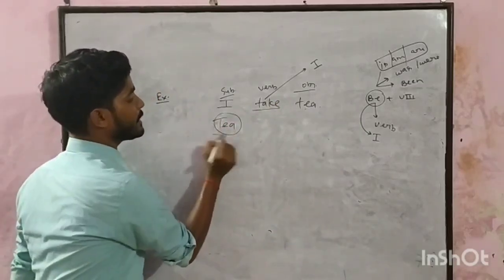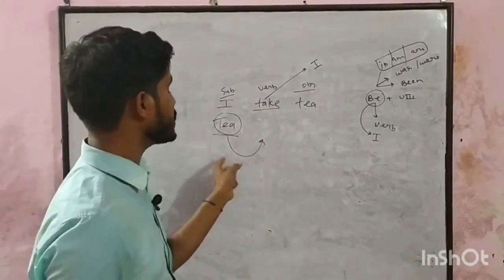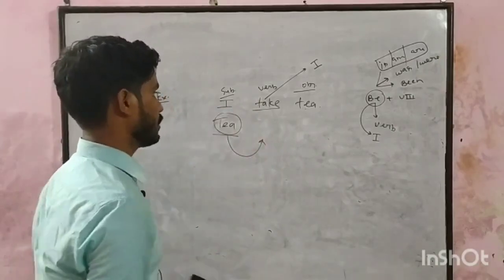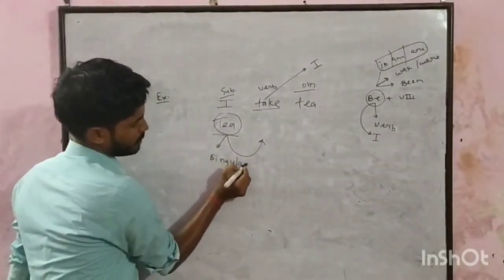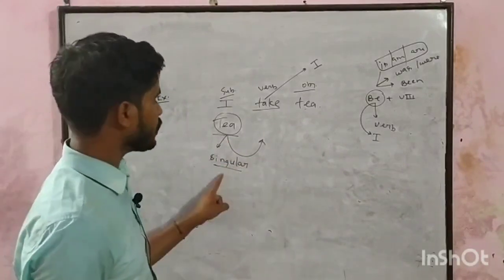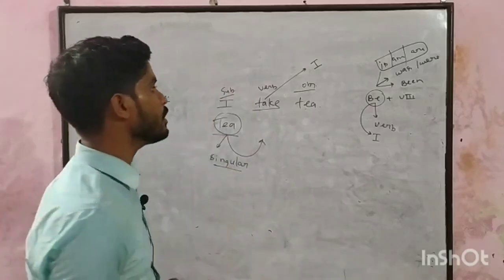Tea will tell us which first form will come over here. Tea is the singular subject, so the helping verb being used over here must be in singular form.